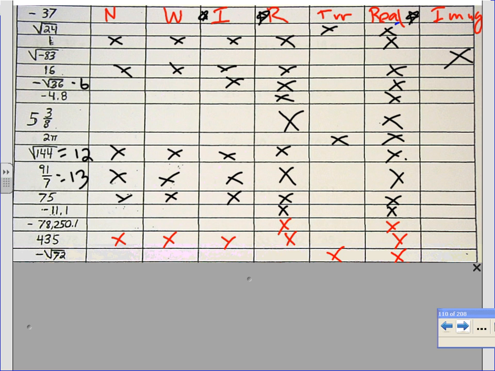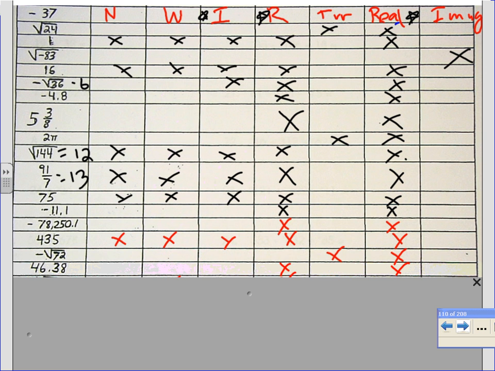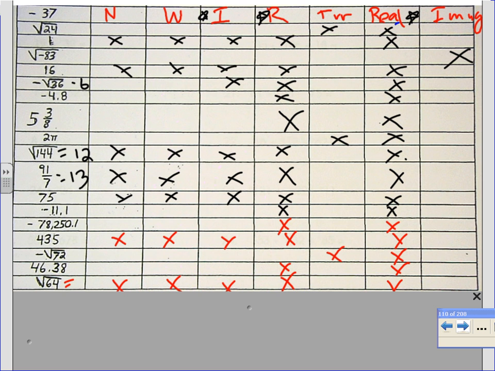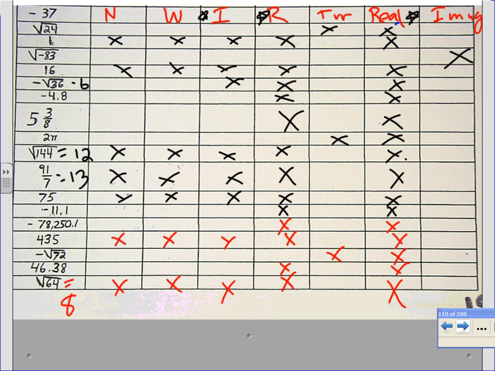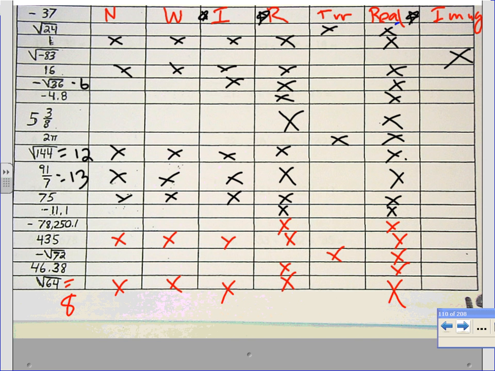Negative square root of 72, irrational, real. Briar, make sure you're doing that on your own, okay? 46.38, rational, real. Square root of 64, natural, whole, integer, rational, real. Is that the last one? Yes. Okay, Annalise.